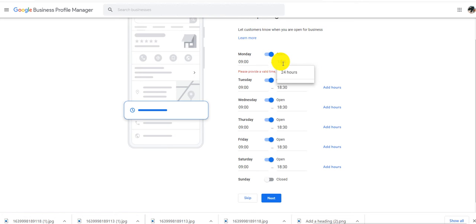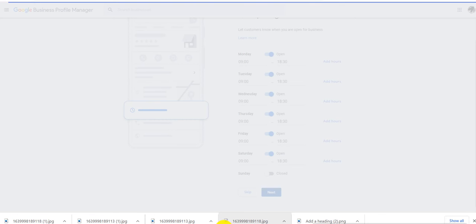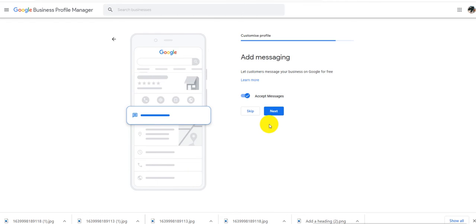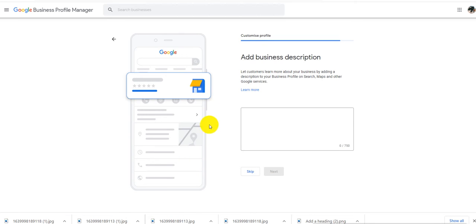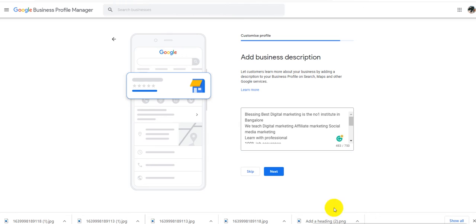Here it says some error. I just adjust that and I say yes. Okay, next is accept message. Yes, I say yes sir. Here you have to have some description. I already have some description that I collected and kept, so I just add that.